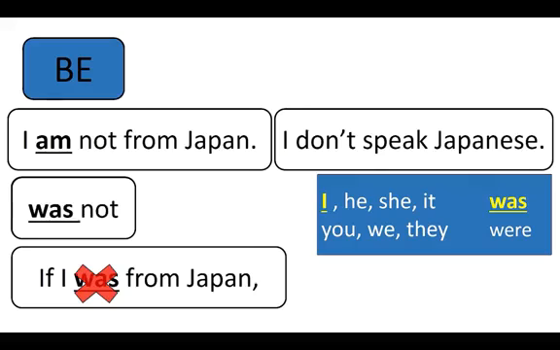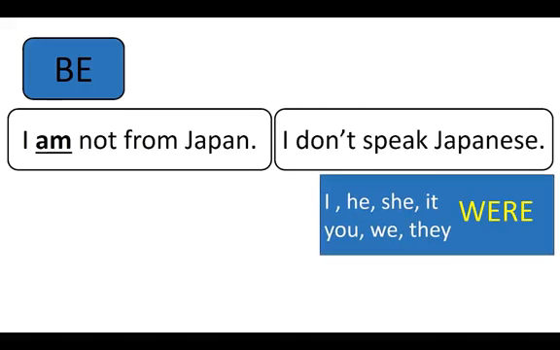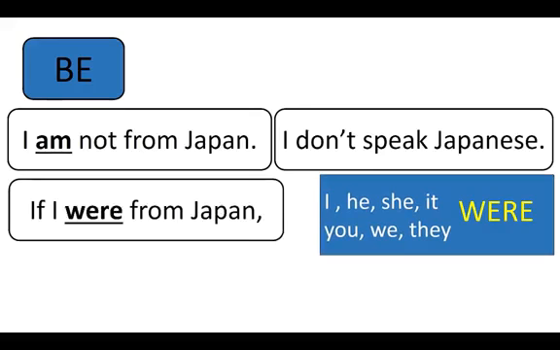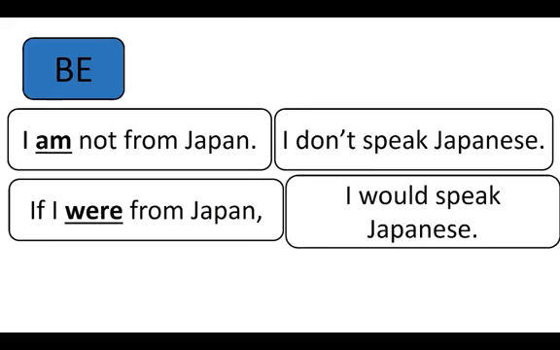When you use the past tense be verb in the if clause of an unreal conditional, use were for all subjects. The correct if clause for this situation is, if I were from Japan. The result clause follows the same rules that we have previously discussed. If I were from Japan, I would speak Japanese.